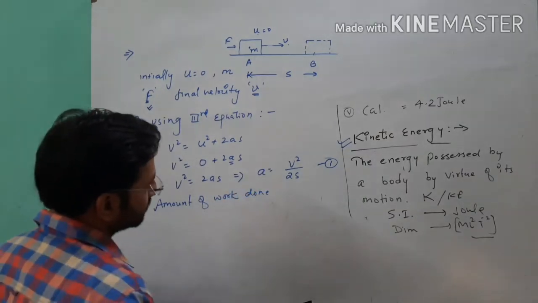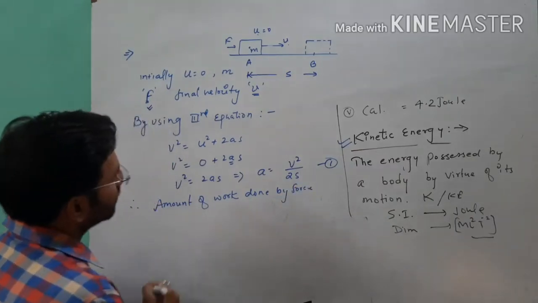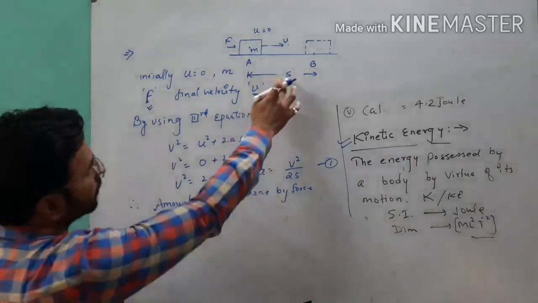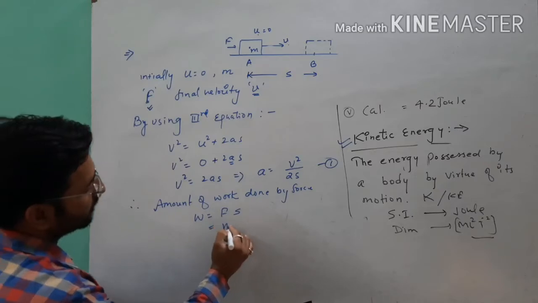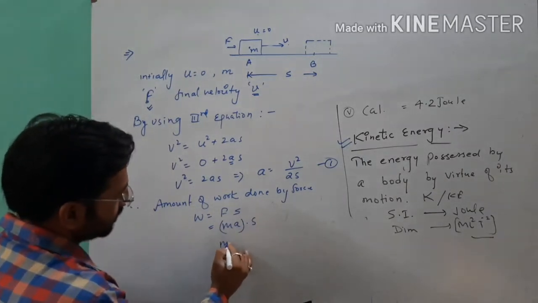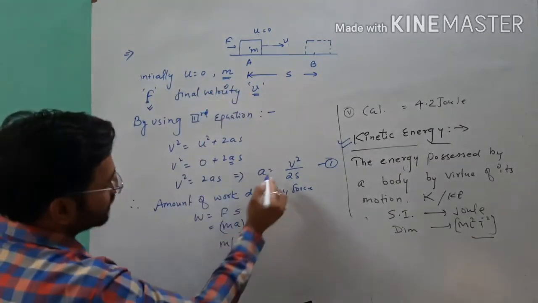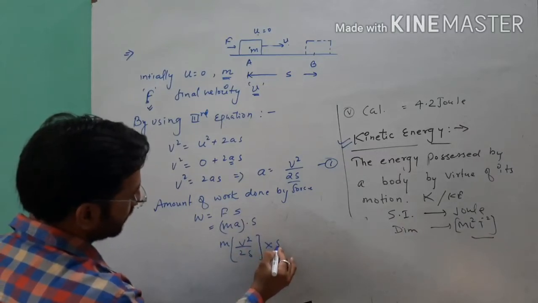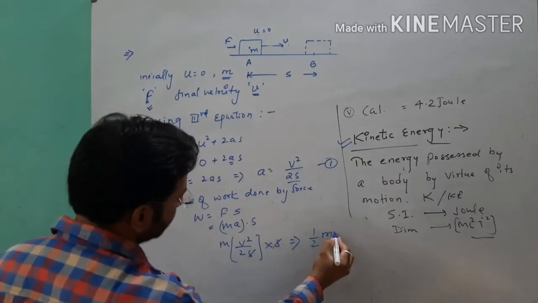Therefore, the amount of work done by the force is W equals F into the displacement S. Here F equals mass into acceleration, and this is our S. The mass is given, it is constant, and the acceleration is v square upon 2s, and here it is S. By cancellation, I can write half mv square.